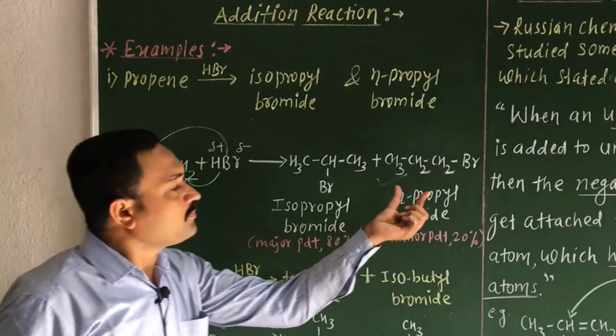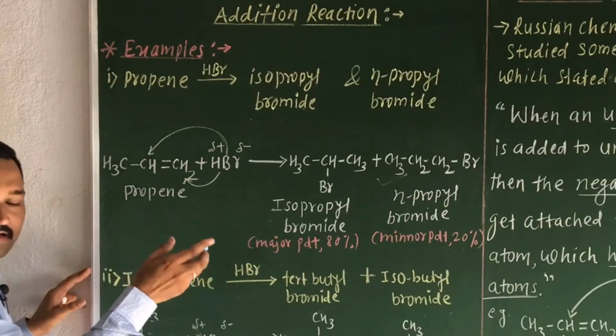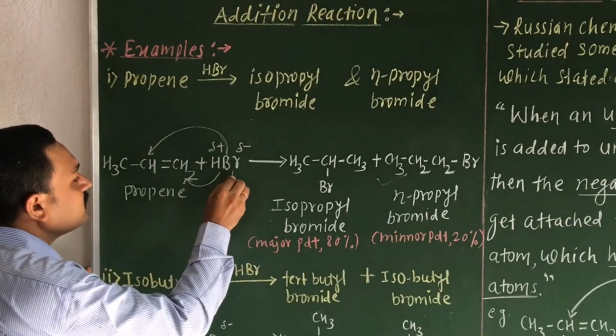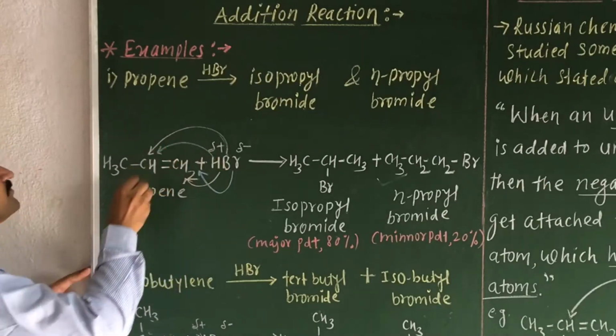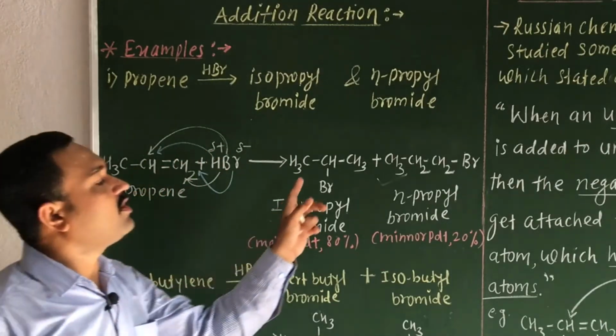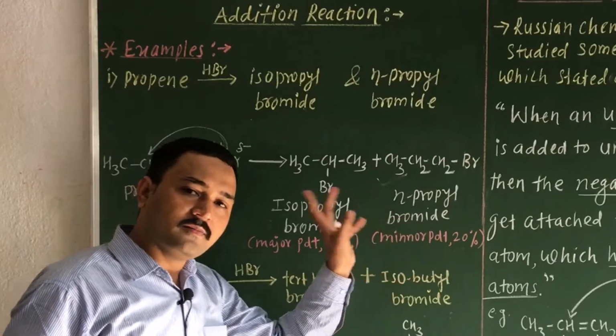Now N-propyl bromide, here exactly the opposite happens. Your bromine is added to your CH2 group and the hydrogen is added to the CH group, and then we will obtain the N-propyl bromide as a minor product.